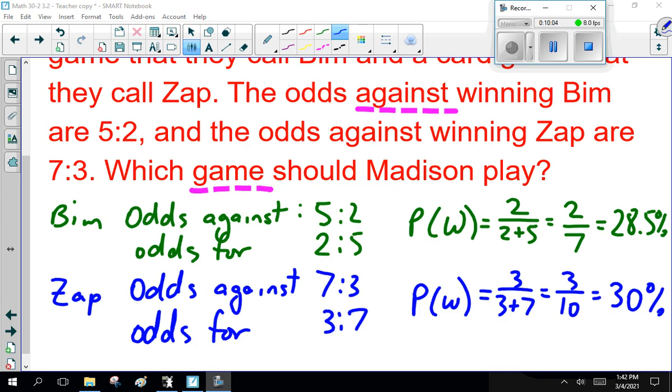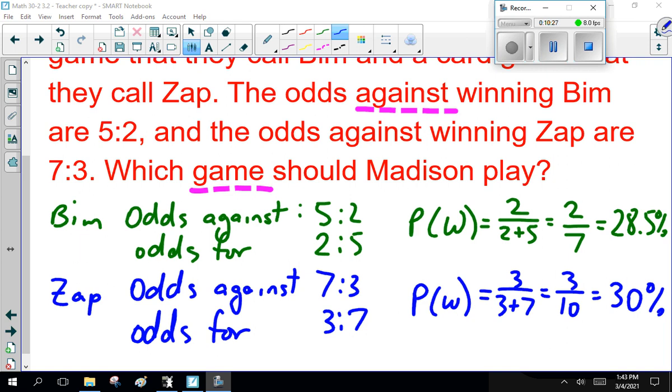Okay, so playing Zap, the odds against are 7 to 3, which makes the odds for 3 to 7. 3 wins and 7 losses. So the probability of winning is 3 out of total, 3 plus 7, 10. Which becomes 3 over 10, which is 30%.